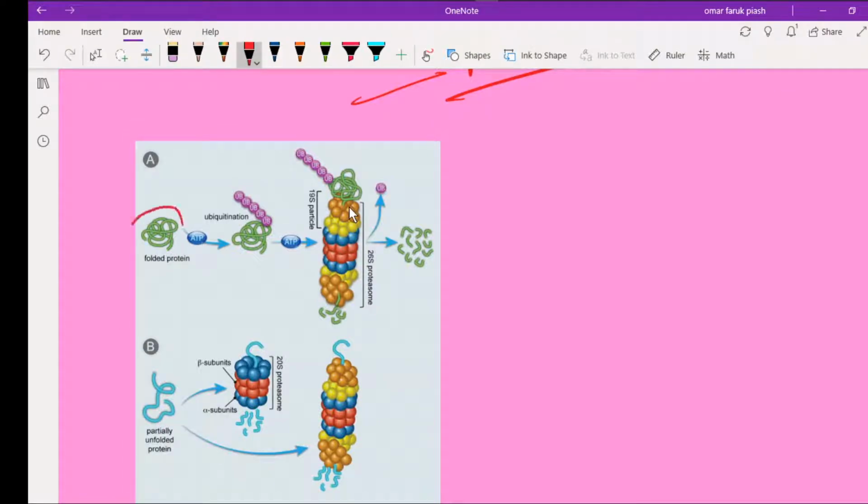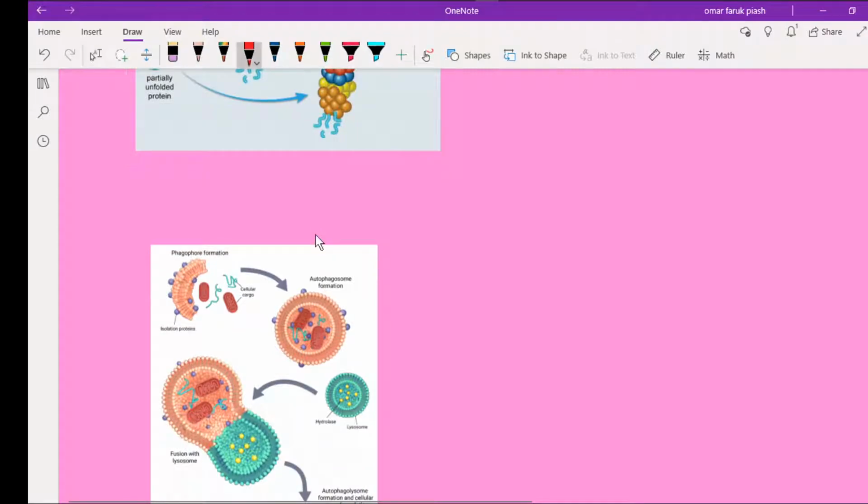The folded protein is tagged with ubiquitin, and after tagging, the ubiquitin-tagged intermediate filaments of the cytoskeleton are destroyed by the proteasome. This is one process. Another process is autophagy.